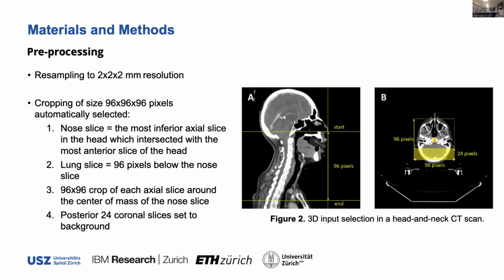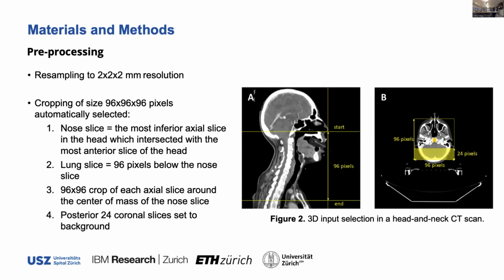So the pre-processing involved first the resampling to an isotropic resolution of 2 millimeters, and then a cropping was performed. And the way we did it was first we detected the nose slice. This was the most inferior axial slice that intersected with the most anterior slice of the head. And from then, once we had this starting nose slice, we selected the last slice 96 pixels below. We also cropped the axial slices in the width and height dimensions by 96 pixels and 96 pixels again.